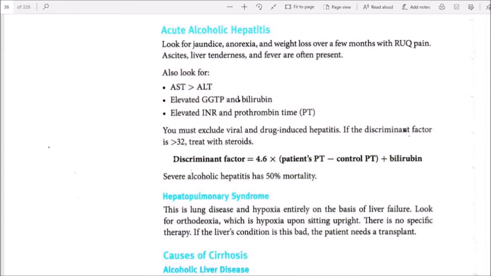Hepatopulmonary syndrome: this is lung disease and hypoxia entirely on the basis of liver failure. Look for orthodeoxia, which is hypoxia upon sitting upright. There is no specific therapy. As the liver condition is this bad, the patient needs a transplant.